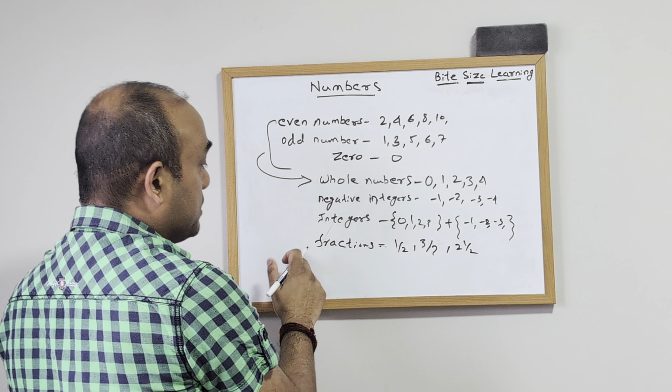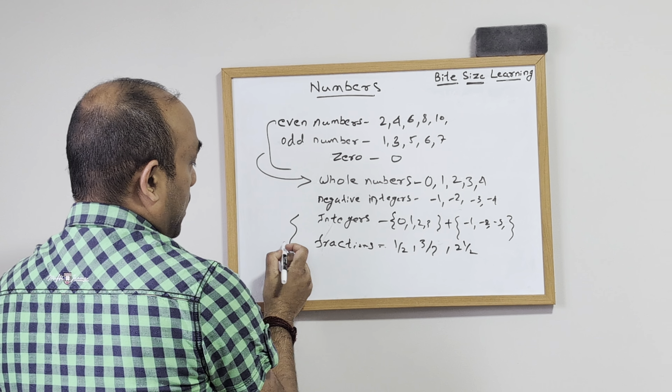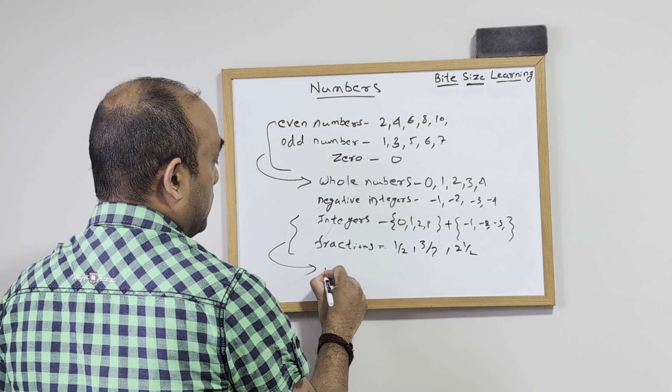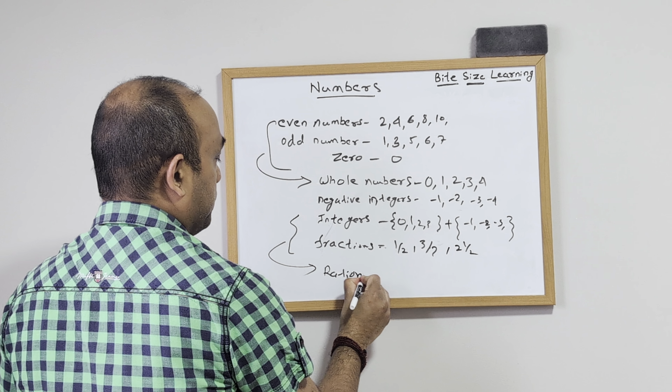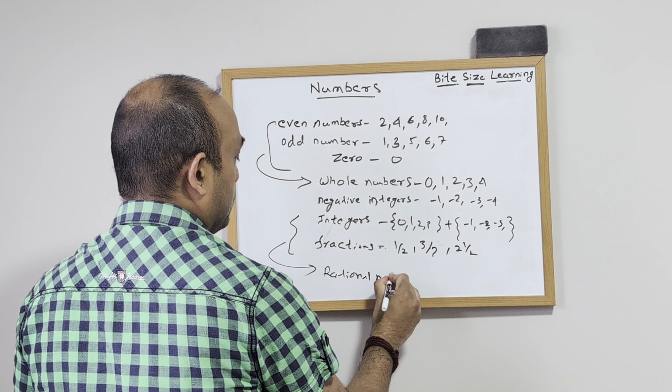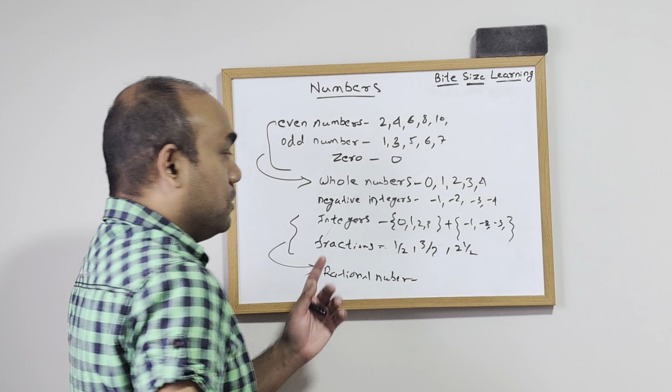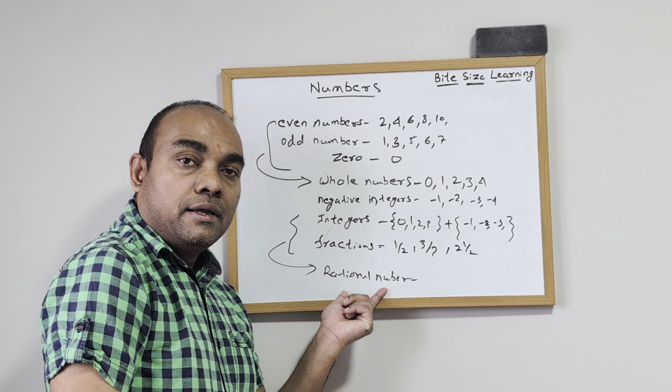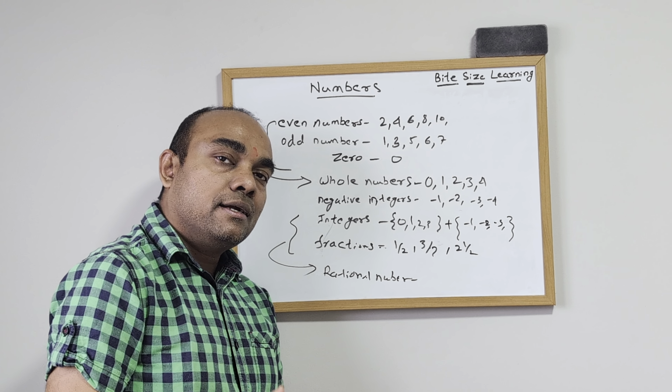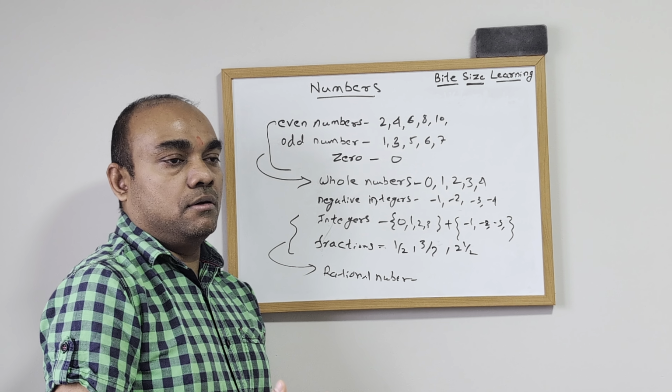So when you have integers and fractions, together they are called rational numbers. A rational number is any number that can be represented as a fraction or an integer.